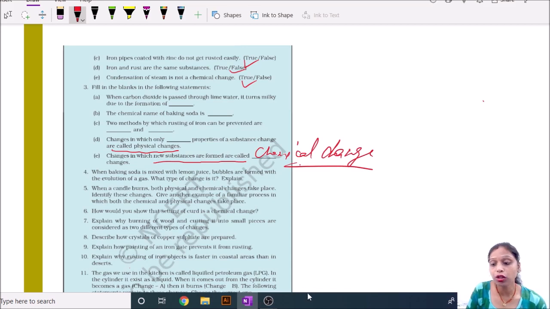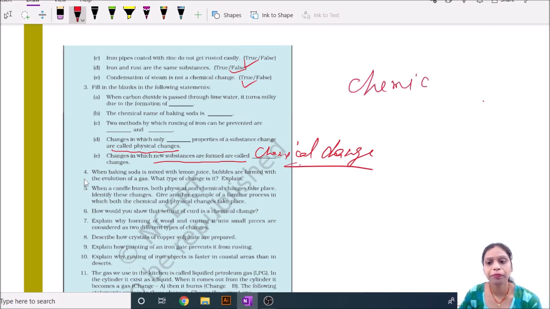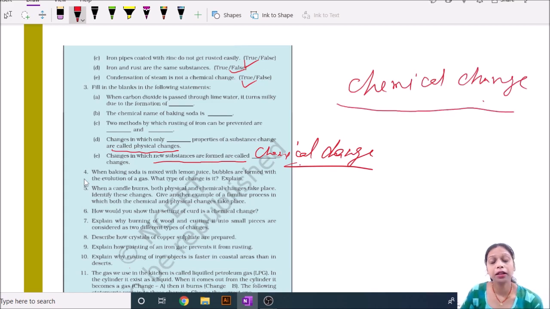Now our next question that is shown here: when baking soda is mixed with lemon juice, bubbles are formed with the evaporation of gas. Which type of change is it? It is a chemical change. Okay, and here sound is also being produced, which is also a characteristic of chemical change.